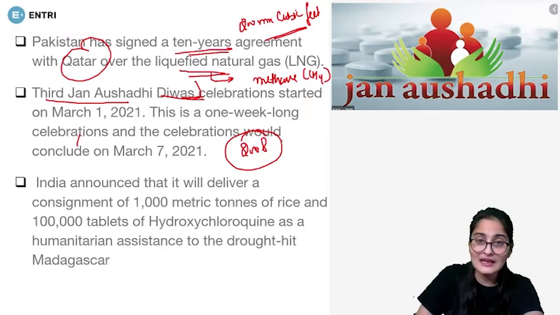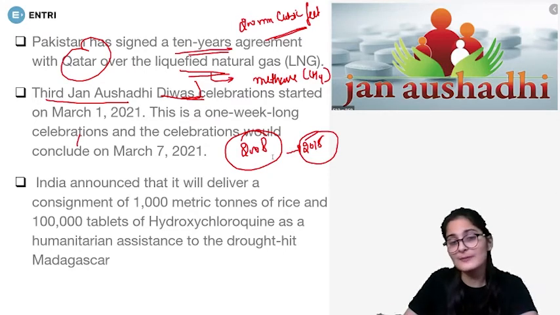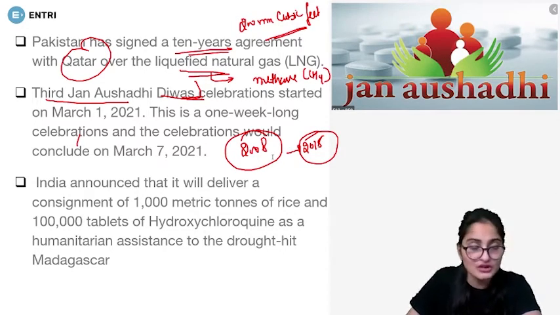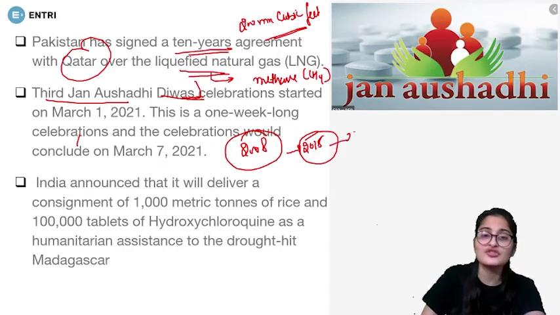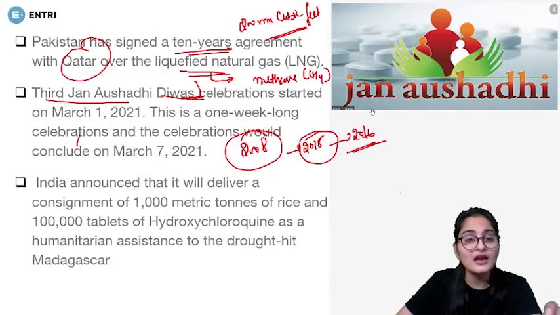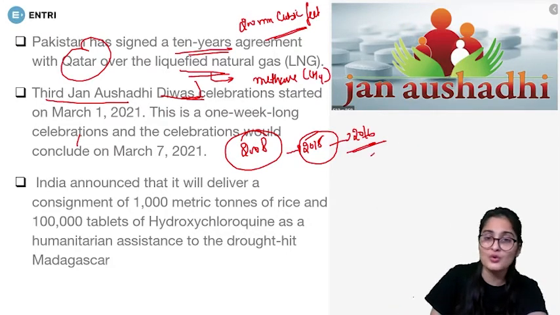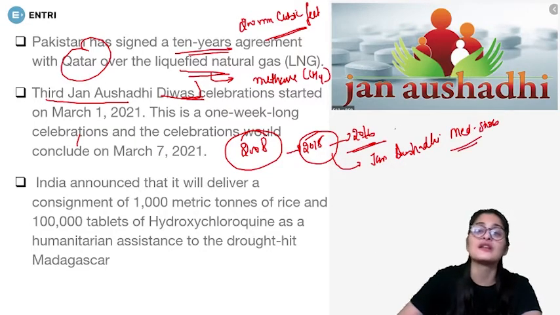Then in 2015, there were certain changes that were made to the scheme, and the name of the scheme was changed to Pradhan Mantri Jan Aushadhi Yojana. Then later on, after the 2015 changes, in 2016 the name was changed to Pradhan Mantri Bharatiya Jan Aushadhi Pariyojana. Right? And third of all, Jan Aushadhi medical stores have been set up under the 2015 scheme, which are for generic medicines.